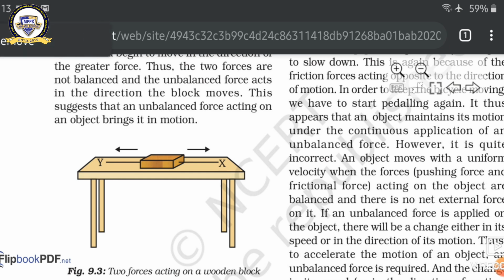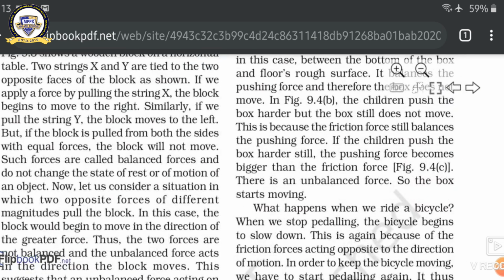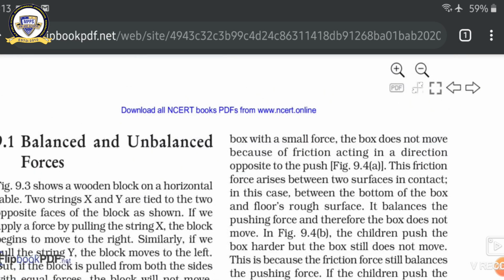And another is unbalanced force. Unbalanced force means when the resultant magnitude of force is not zero, the position of the body changes after the force is applied, so it is considered an unbalanced force. For example, when we kick a ball, the ball moves because of the force applied by our body. It is an unbalanced force, and the position of the ball also changes.